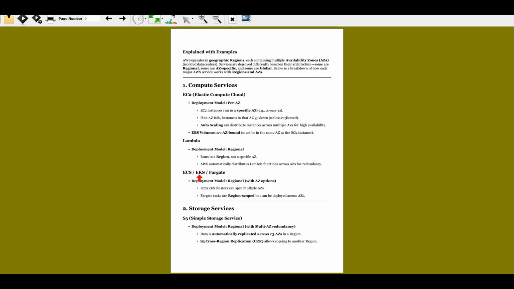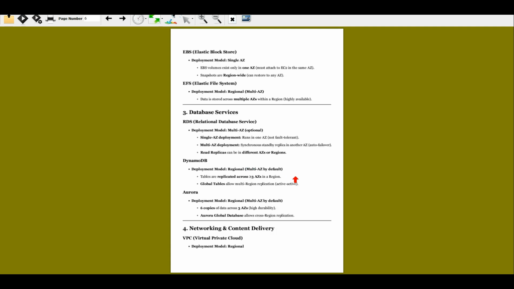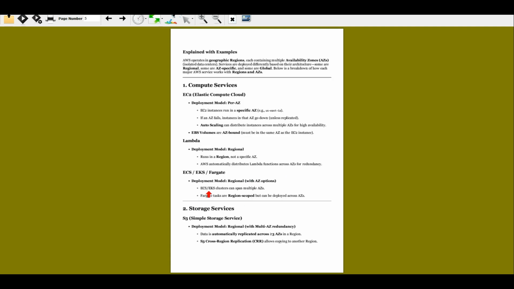And these are Elastic Container Service, Elastic Kubernetes Service, and Fargate. Fargate is also like serverless computing, similar to Lambda. We'll discuss the difference between Lambda and Fargate later. EKS and ECS clusters can span multiple availability zones.